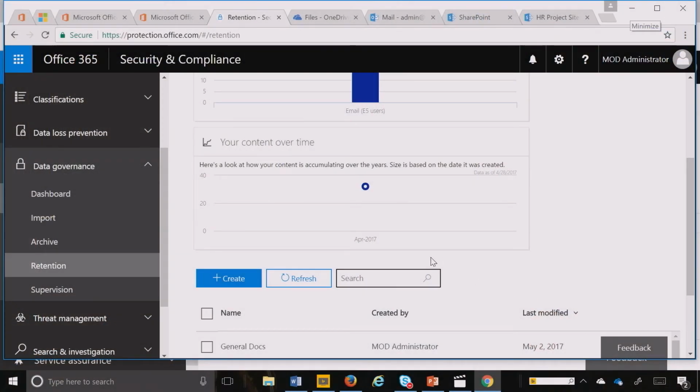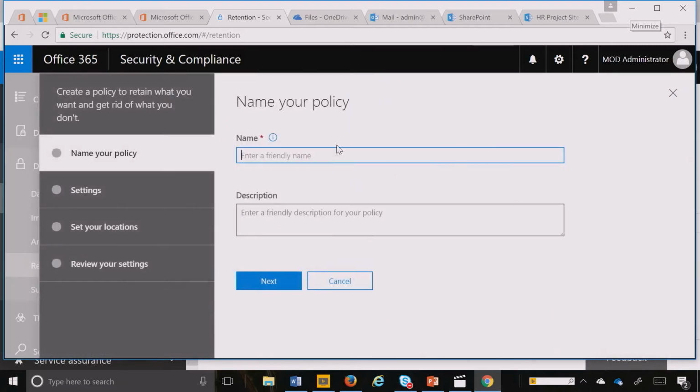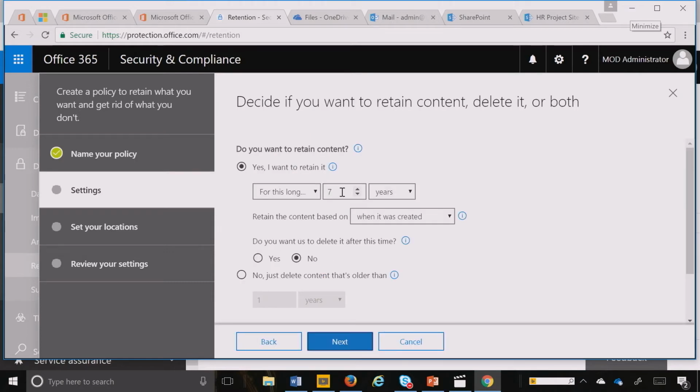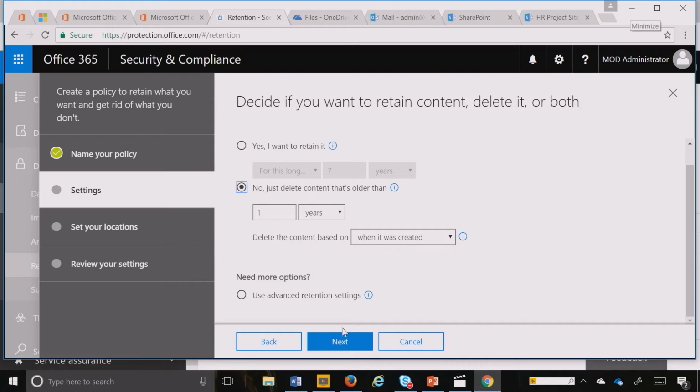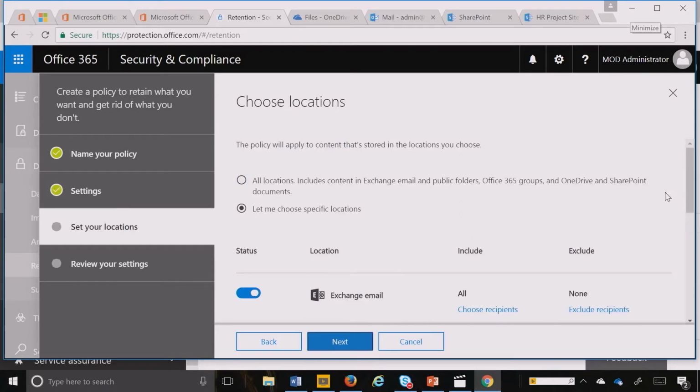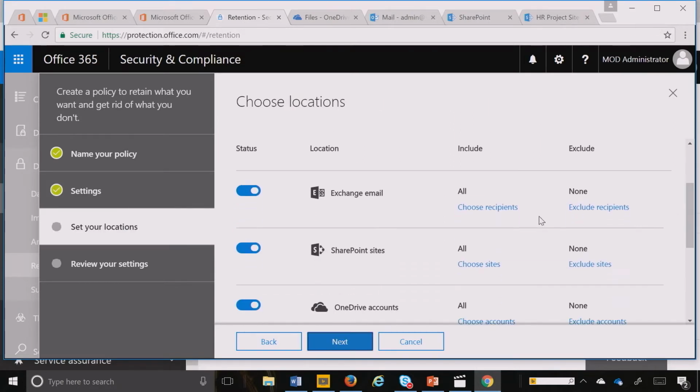First of all, let's go ahead and create that policy. And let's call this M&A deal for code ABC. And then I'm going to say I want to be able to only retain this information for, let's say, 1 year on creation. And very quickly, I can hit Next and then determine whether it's the different users.